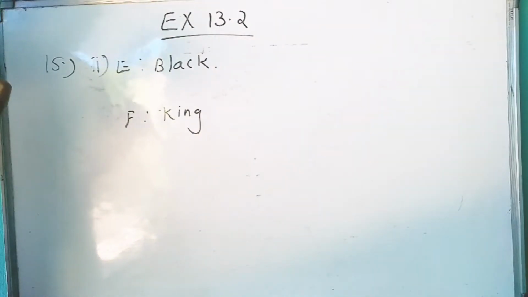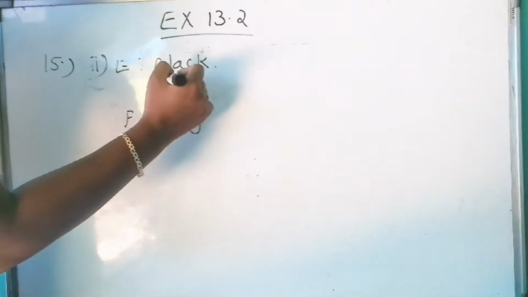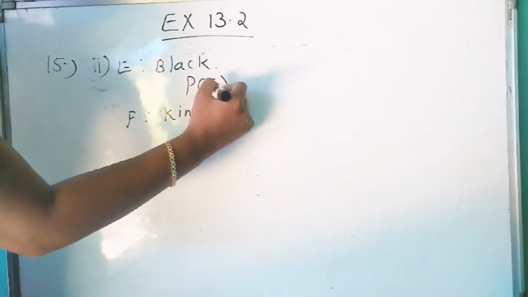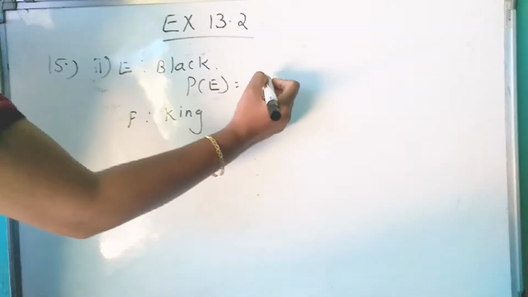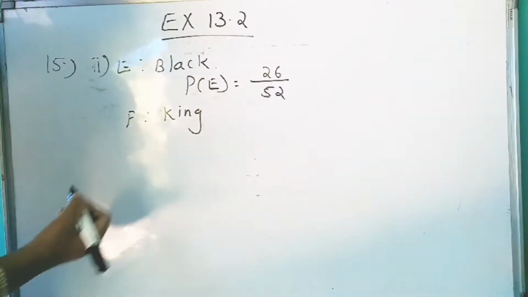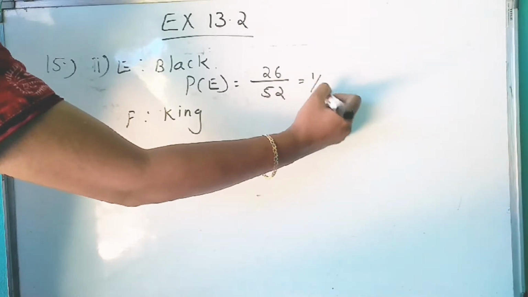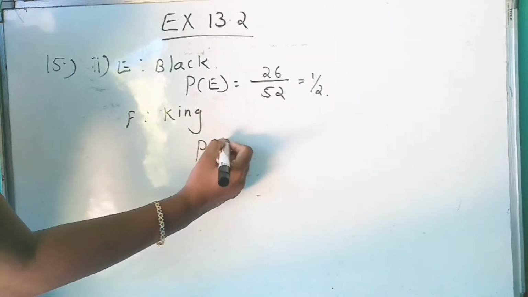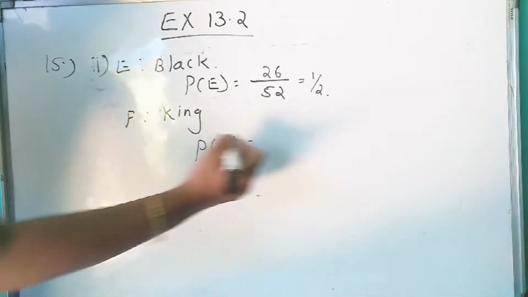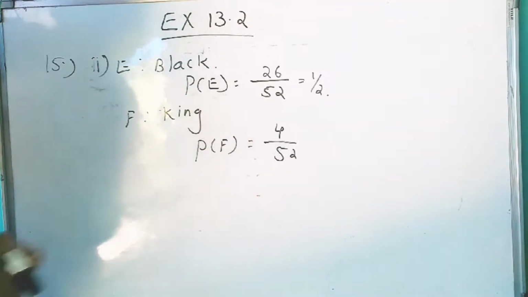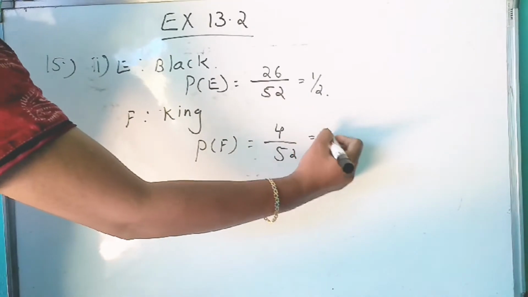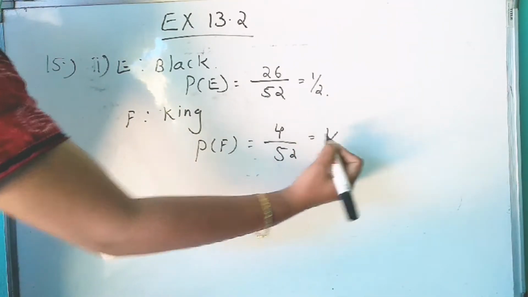P of E: total we have 52 cards and the number of black cards is 26, that is equal to 1 by 2. Now P of F: total we have 52 cards and the number of kings is 4, so 4 by 52, that is 1 by 13.